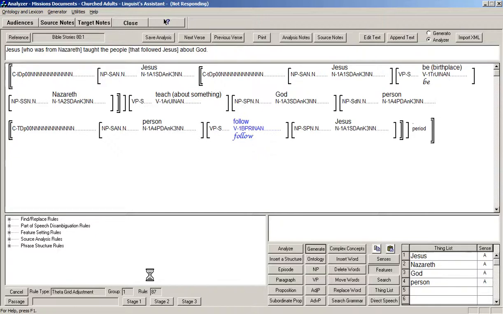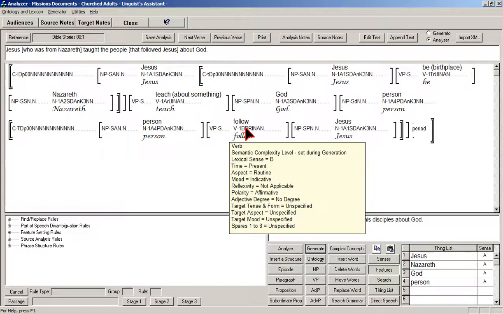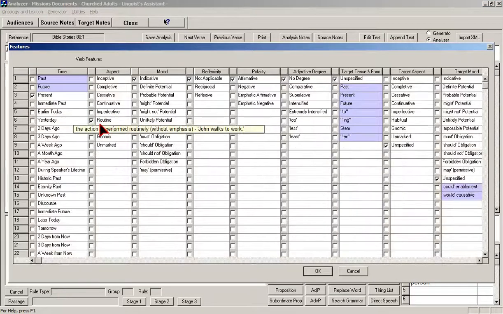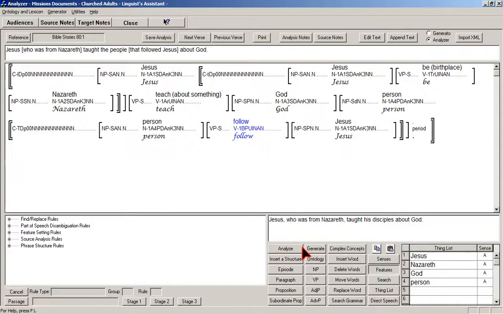So it's applying all the many rules and takes a long time, doesn't it? Okay, so you see, Jesus, who was from Nazareth, taught his disciples about God. Gee, okay, that showed disciples, but I don't really like that because it doesn't show you the restrictive thing modifier. My bad. Okay, so let's change it to not routine, and then the rule won't work. And generate again.